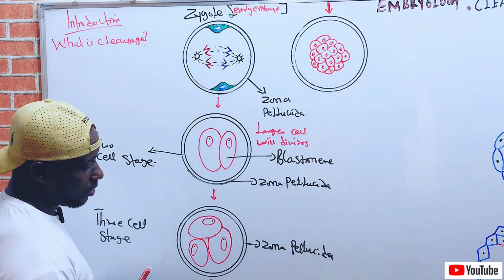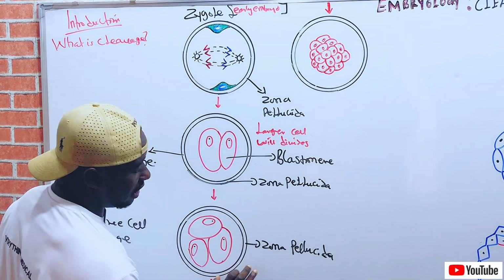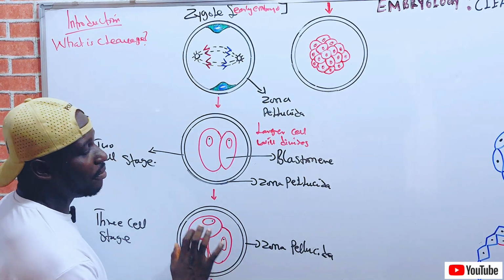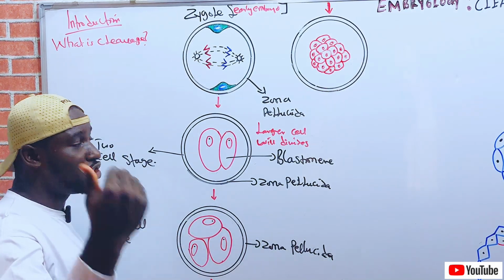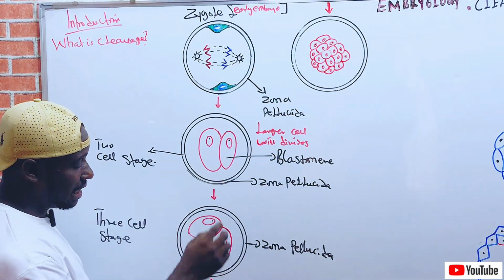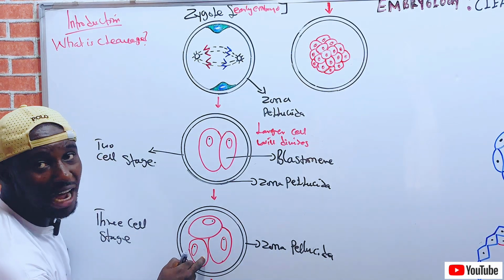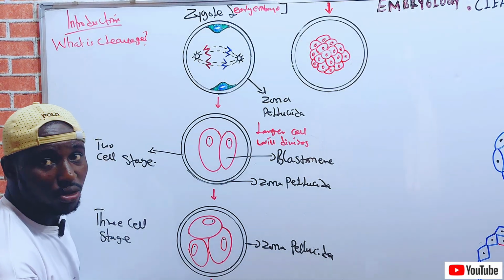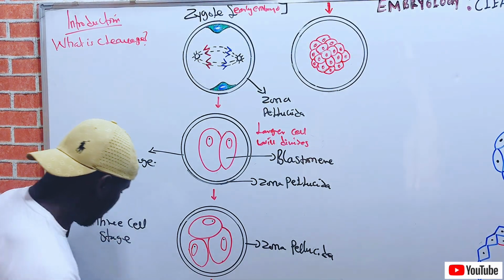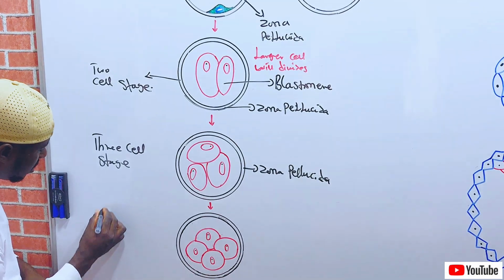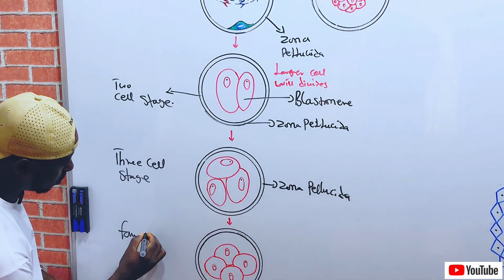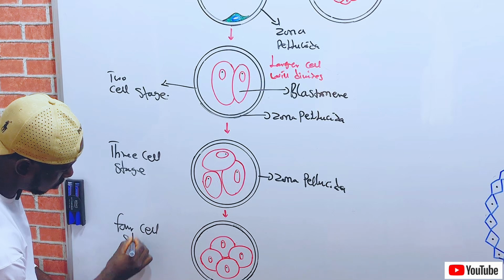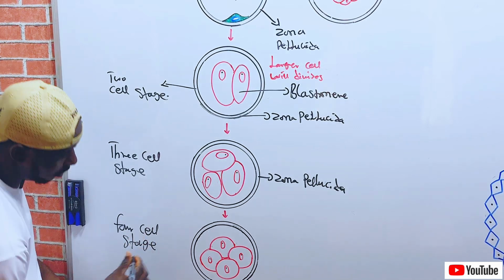So once the three cell stage is formed by the successive division of the two cell stage, the small one will divide to form the four cell stage. This is a four cell stage.